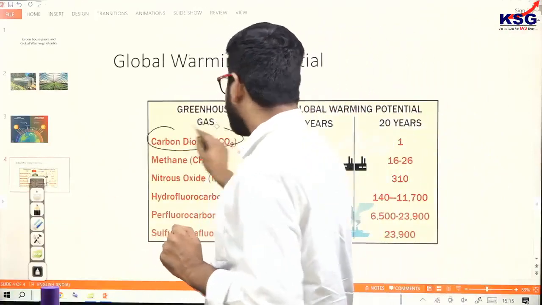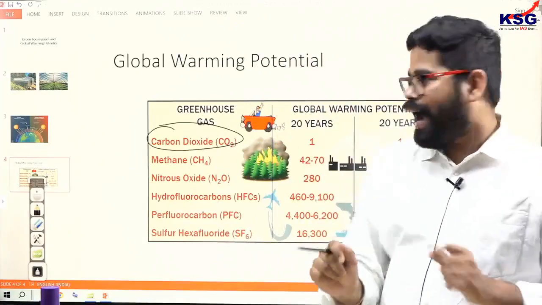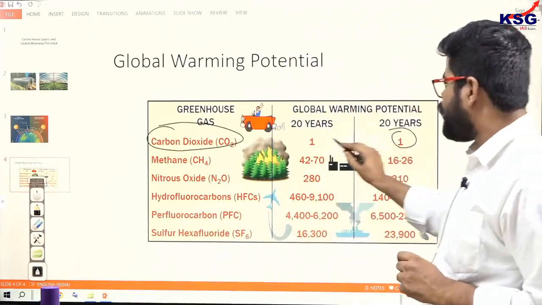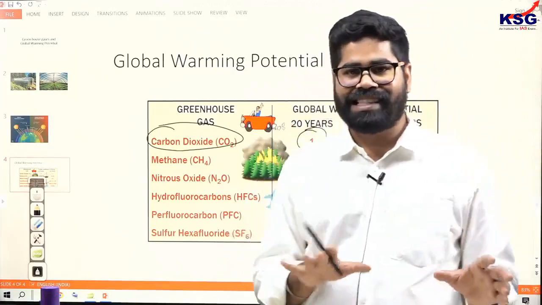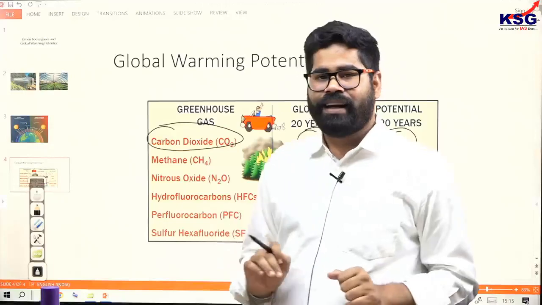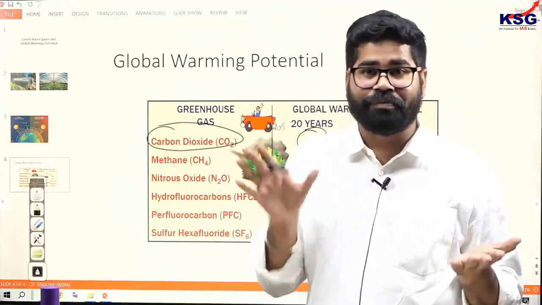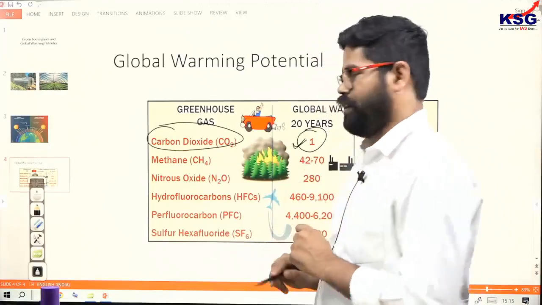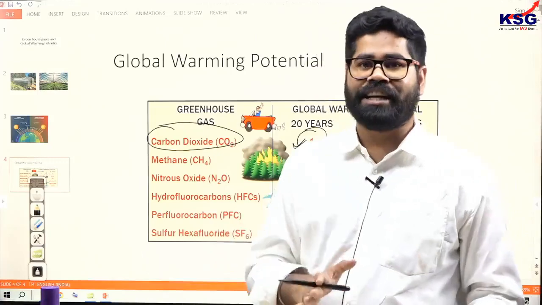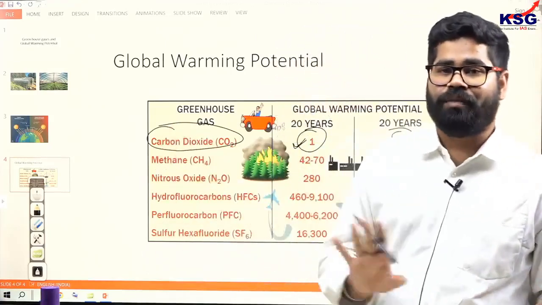So we count the global warming potential of carbon dioxide as 1, and you can see this over a 20 year lifetime. This carbon dioxide has been a source of reference. This is the major greenhouse gas, but its global warming potential has been taken as 1, and all other major greenhouse gases have been compared with reference to carbon dioxide.